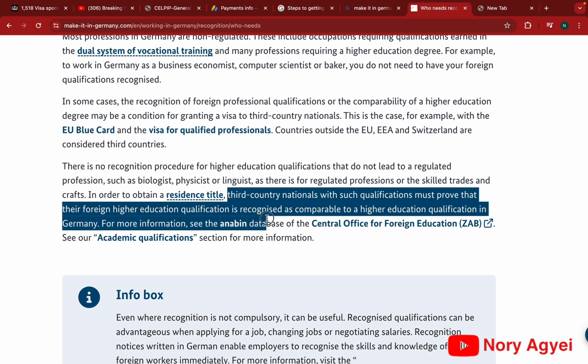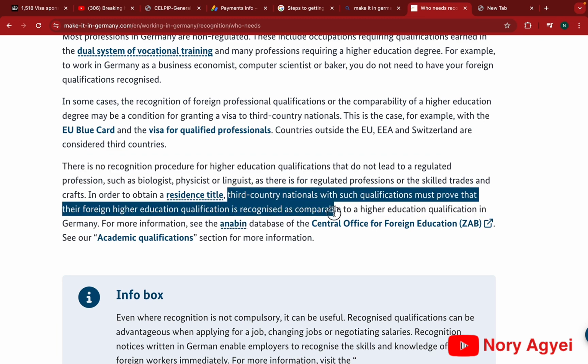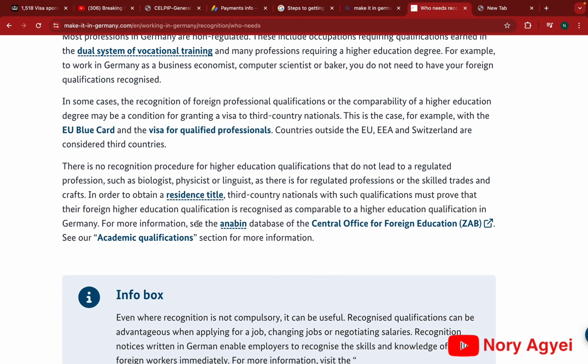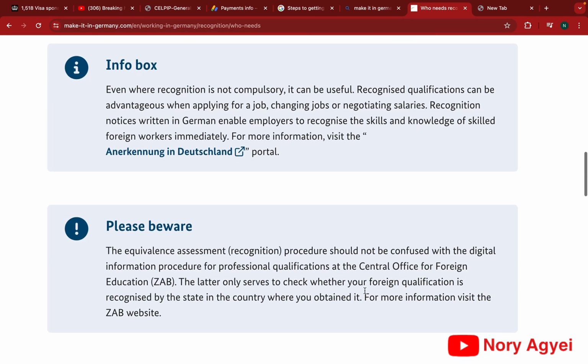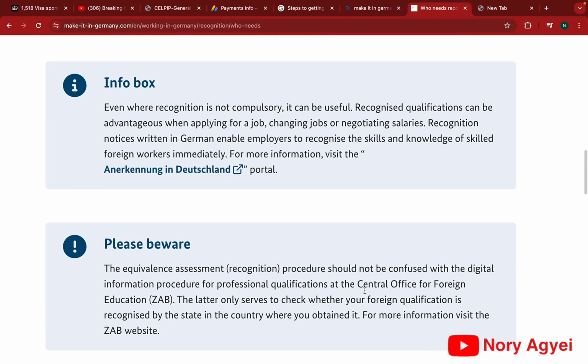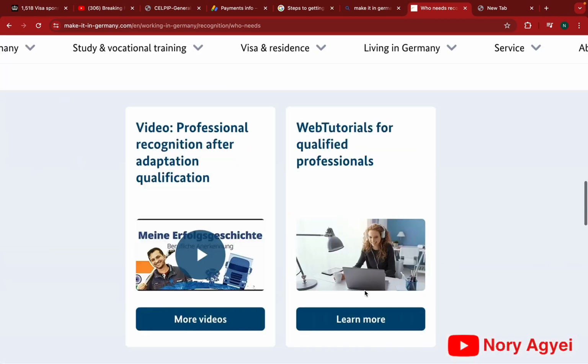So now, if you are a third country national and you are going to work in Germany under these non-regulated professions, then you just check the comparability status of your qualification, or you check if your qualification is equivalent to the German qualification by simply going to the ANABIN database, which is managed by the Central Office for Foreign Education, that is the ZAB. You put in your country and your university, that is your institution or your degree, and then with the results, you know whether your qualification or your degree is comparable or not.